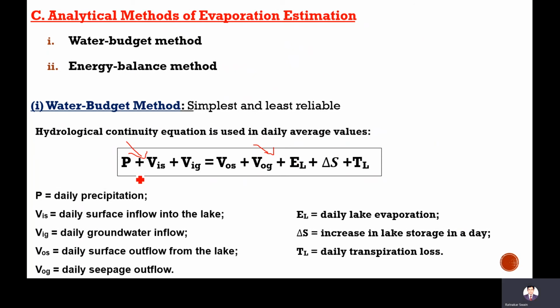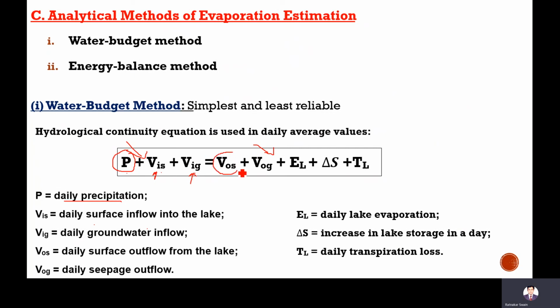Here P is the precipitation for a particular lake or reservoir. This equation is written: daily precipitation P, plus the daily surface inflow into the lake, plus the groundwater inflow, meaning the water joining the reservoir from the groundwater. The surface inflow means runoff water joining the lake,